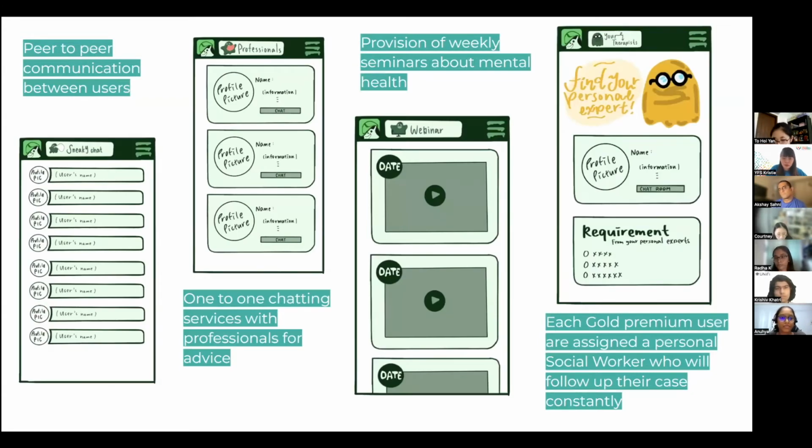So these are the functions of our app. First, on the left-hand side, the peer-to-peer communication function. And next to it, there is a one-to-one chatting service for professionals for better advice. Then we have the provision of weekly seminars about mental health. Users can watch the seminars live or the recorded version. Lastly, a function that is only available for the Gold Premium user. They're assigned a personal social worker who will follow up one's case constantly.